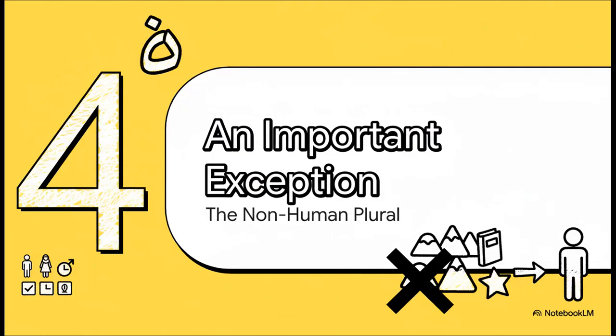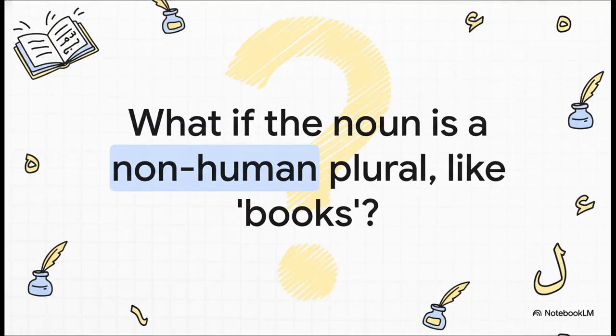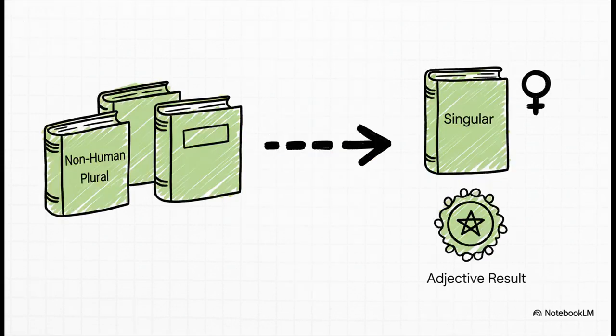All right, so you've basically mastered the golden rule. Now it's time to level up. We're going to introduce a really common, and I mean really common, and important exception. This is a special case you will see all over the place, and knowing it is going to save you a lot of confusion down the road. So here's the question you need to be asking. What happens when our Mousoof, the thing being described, isn't a person, and it's plural? Words like books, days, rivers, stars. Does the adjective just become plural to match it? Well, the answer is no. And this is the exception you have to remember.